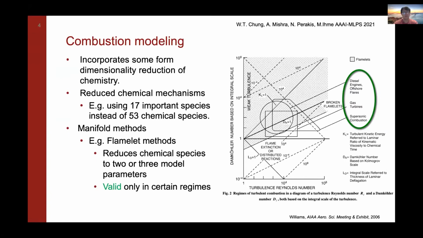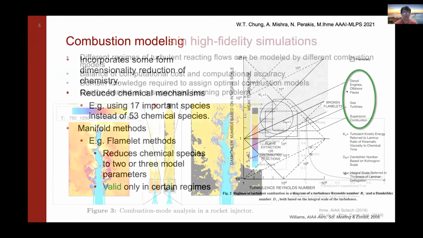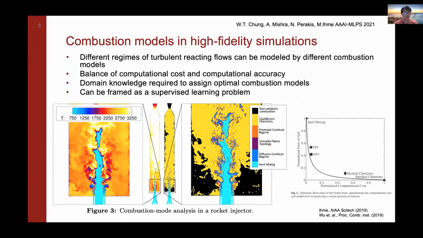The problem with manifold methods is that they're typically only valid for certain regions. In this diagram by Williams, you can see that the flamelet methods are only valid for the upper portion of this regime diagram. Fortunately, a lot of practical combustors do fall into this regime, such as diesel engines, gas turbines, and even some parts of supersonic combustion. But in some operating conditions, these combustors don't really operate in this regime. So we kind of have to be smart about using these combustion models.